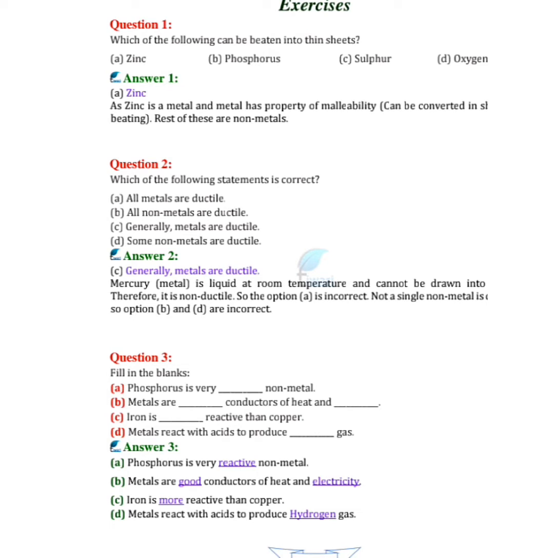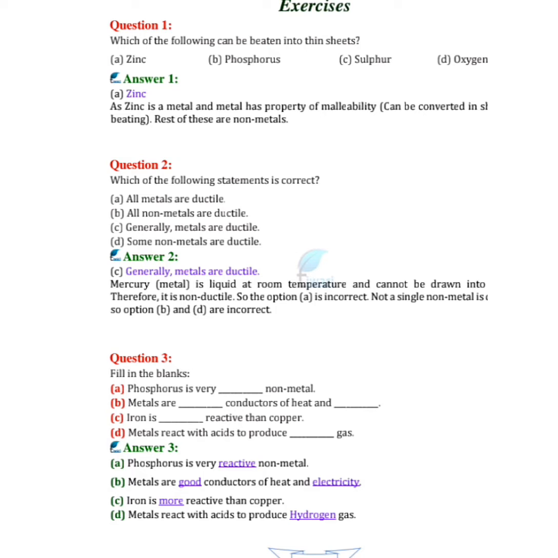Let's see question number 2. Which of the following statements is correct? Generally metals are ductile. Mercury metal is liquid at room temperature and cannot be drawn into wires, therefore it is non-ductile, so option A is incorrect. Not a single non-metal is ductile, so options B and D are incorrect.